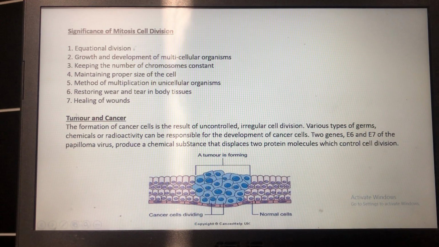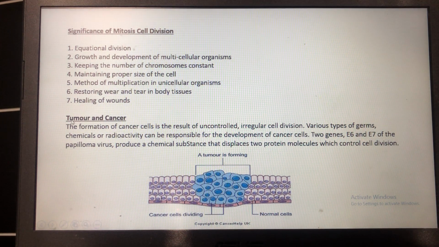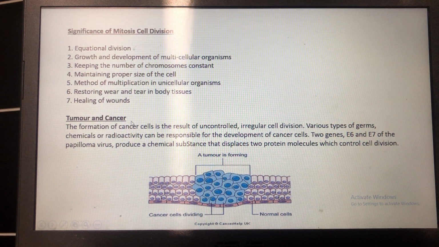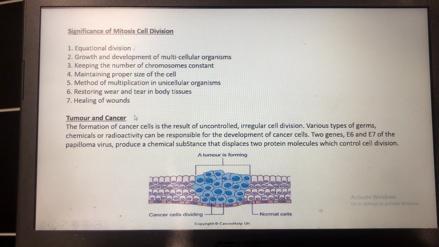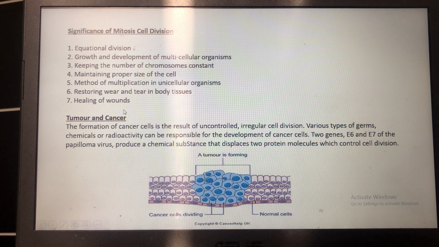Okay, our next topic is tumor and cancer. All of you are well aware of the names of these two very serious diseases, tumor and cancer. Tumor and cancer are the product of uncontrolled mitosis cell division. From the previous stages, you have got to know that mitosis cell division is a controlled process, and through this process, from one cell, two cells are produced, and from two cells, four cells are produced.